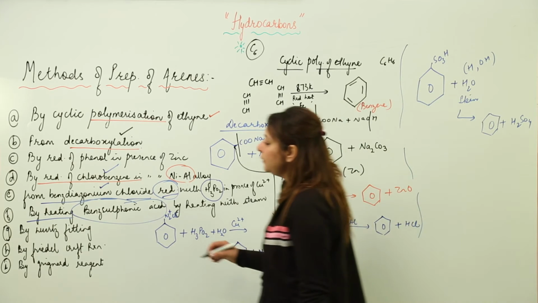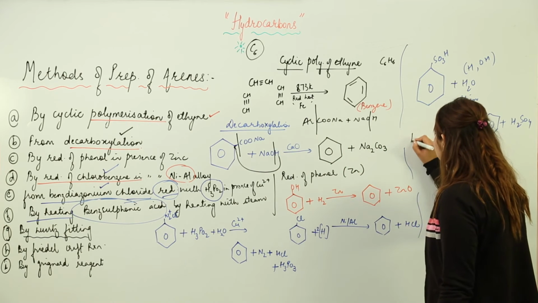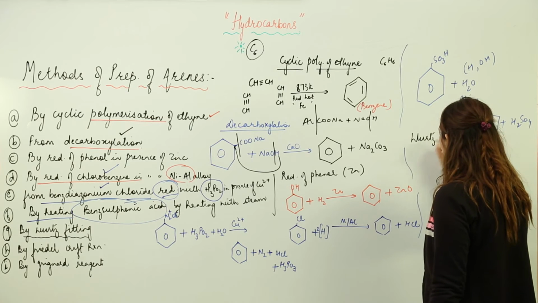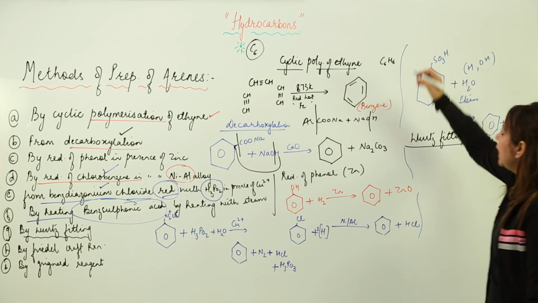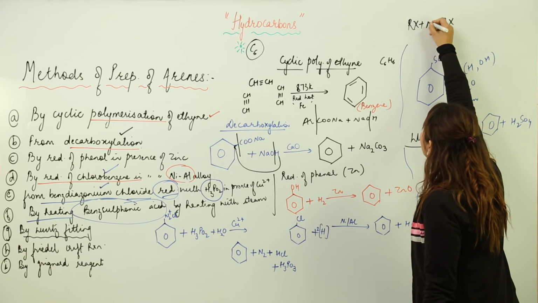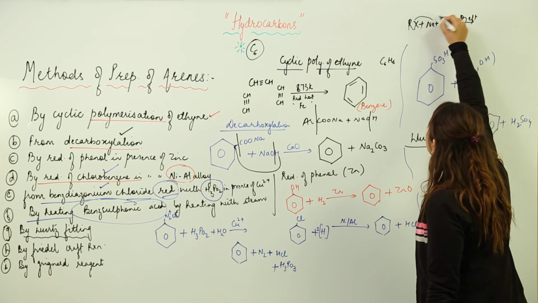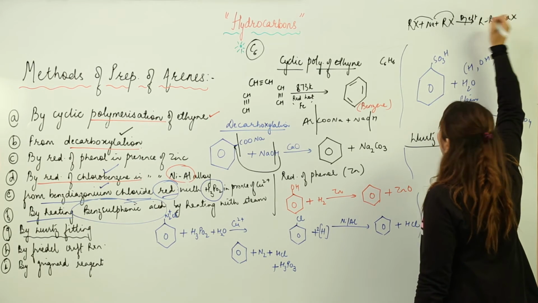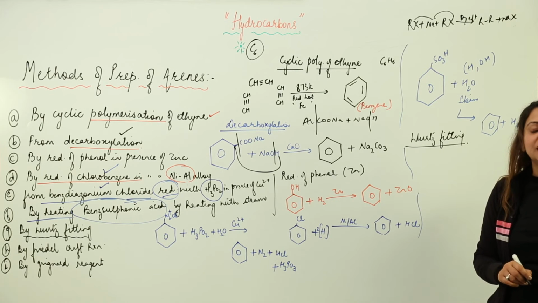Next is a very important reaction, that is the Wurtz-Fittig reaction. As we discussed in alkanes about the Wurtz reaction, what was that? It was two molecules of alkyl halide reacting with sodium in presence of dry ether, right? So NaX was liberated and R and R joined to form alkane. This is what happened in case of the Wurtz reaction when we did it in alkanes.